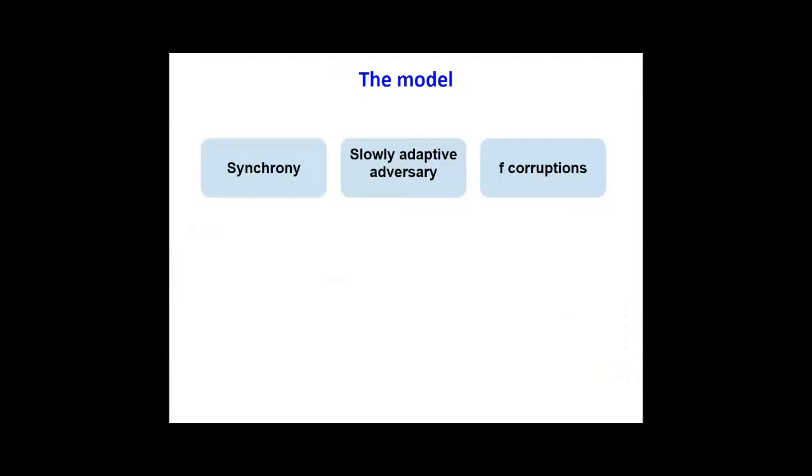We further assume that the adversary is computationally bounded, which means that the cryptography holds, and last, that the adversary controls f out of n parties. In permissionless settings, this translates to having an adversary that can control a percentage of the computational power, for instance in proof-of-work systems, or a percentage of the stake in proof-of-stake systems.